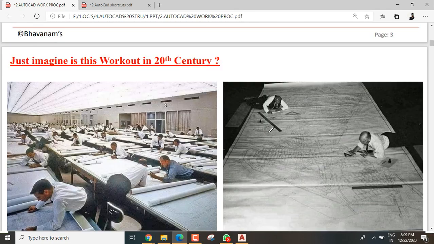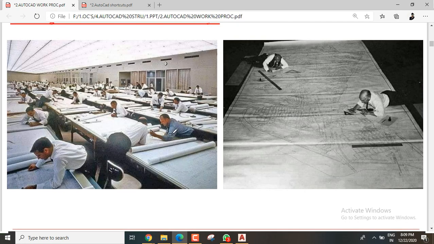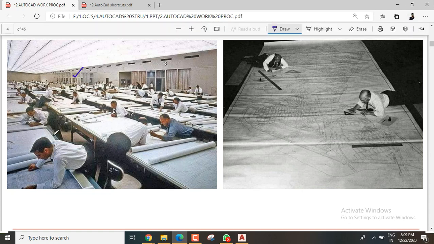Guys, see this. Just imagine, would this work out in the 2020 century? See how people would work without AutoCAD. See this, how did engineers, these girls are all engineers, work before AutoCAD?